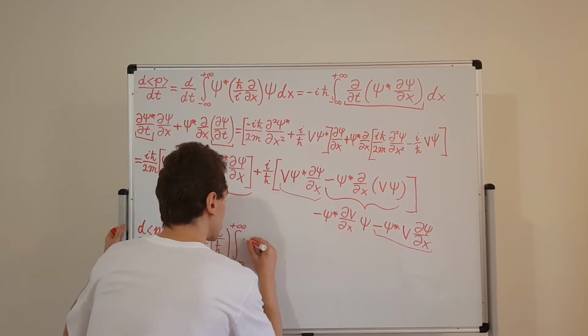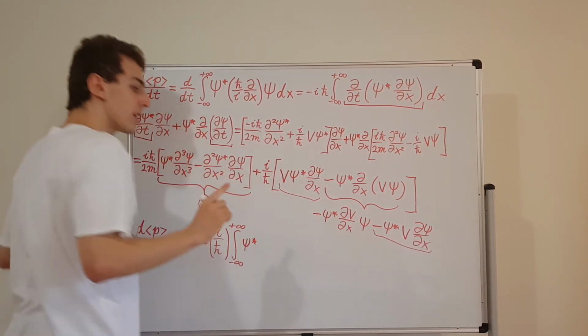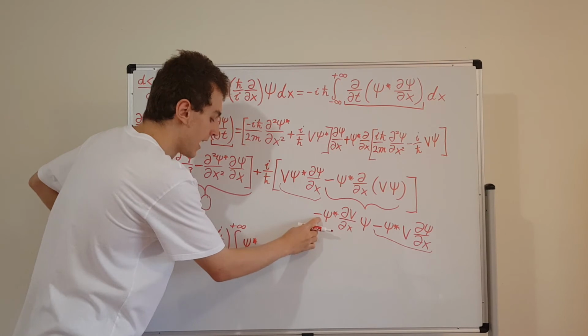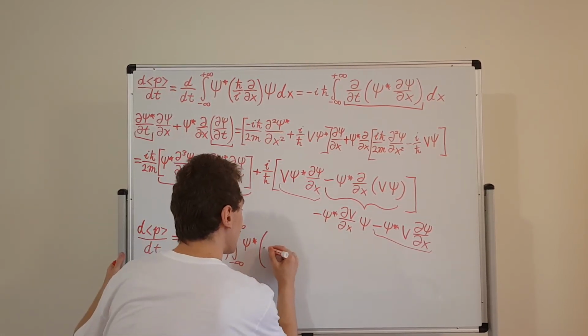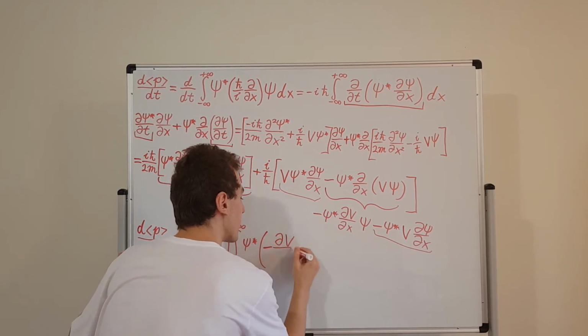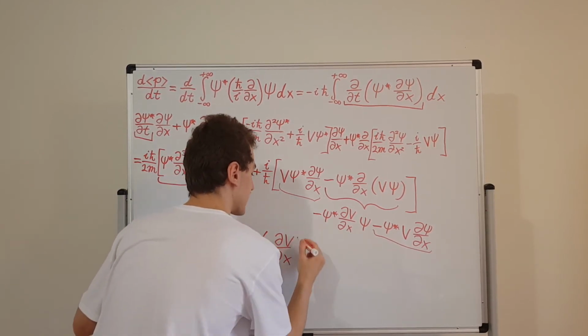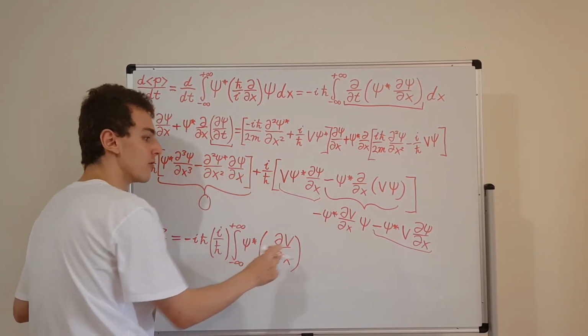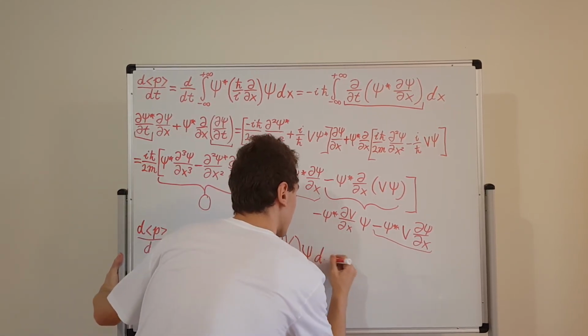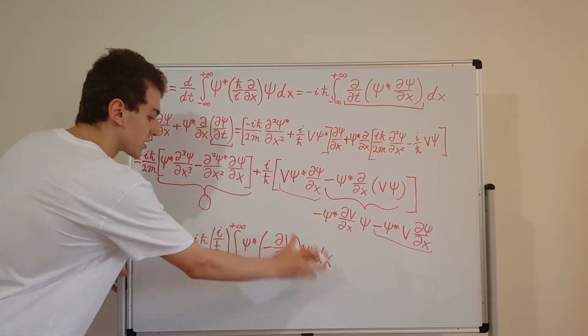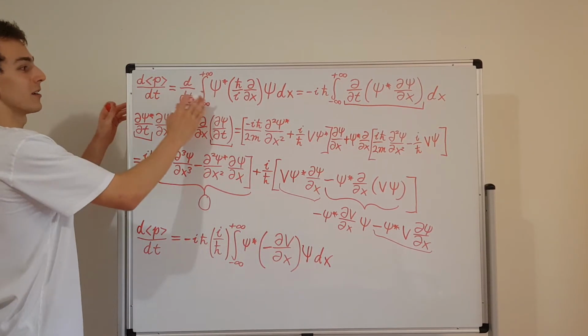We're going to have psi star. And here's what I'm going to do: I'm going to take this minus sign and put that minus sign in here. And I'll make this into an integral sandwich of the partial derivative of V with respect to x. There's going to be a minus sign in here, I've moved this minus sign in the middle, and I'm going to complete this integral sandwich. Now, this is the integral sandwich definition that we used up here, right?